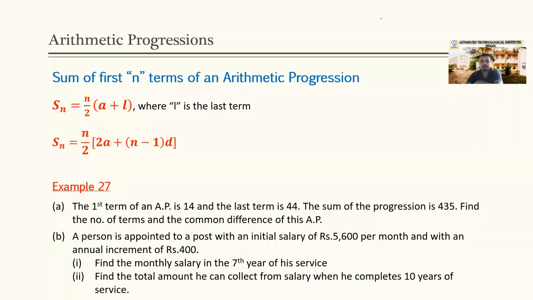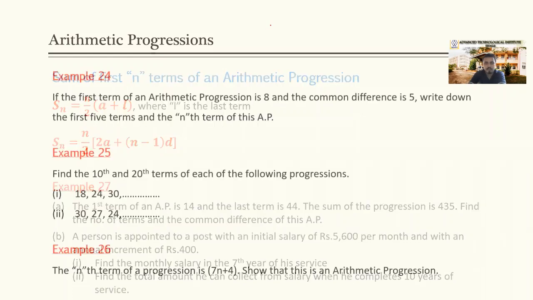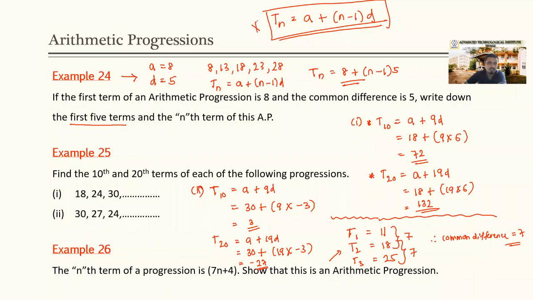And the summation, right? Sum of the first n terms of an arithmetic progression. So the earlier formula we have used to find the value of a given term. If we are asked to find a given term value of an arithmetic progression, like the 10th term, 15th term, 20th term, 25th term, we are using this formula, Tn equals a plus n minus 1 d.